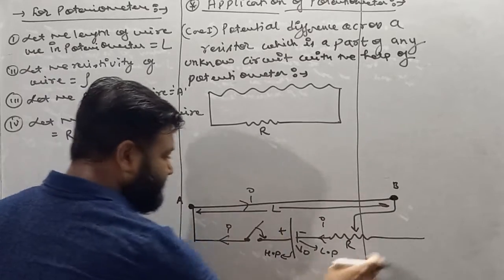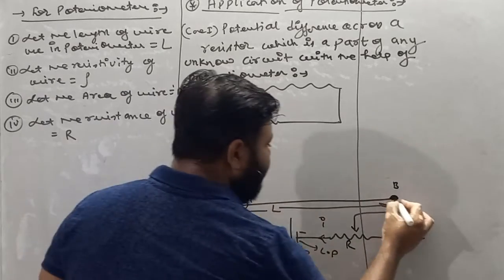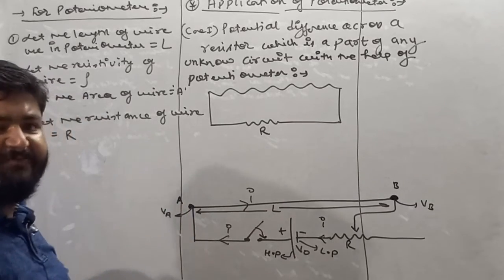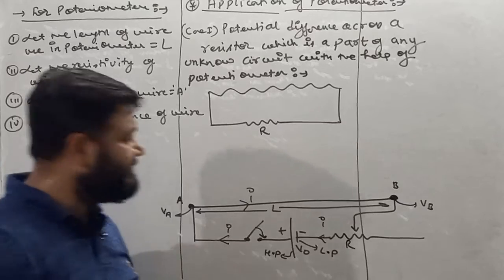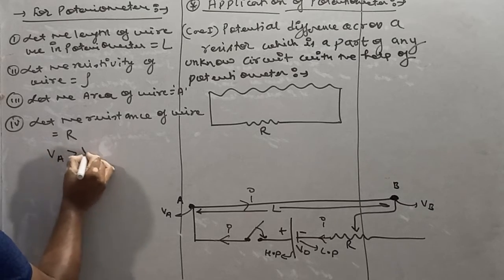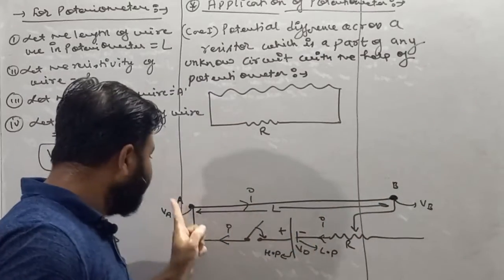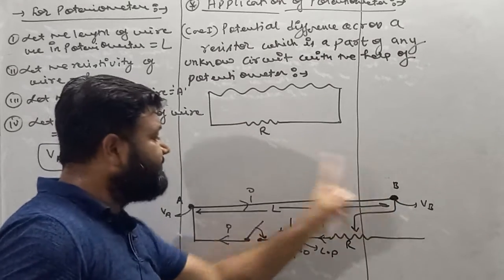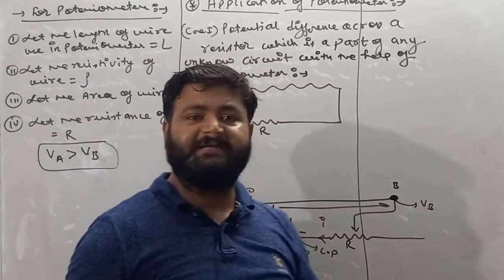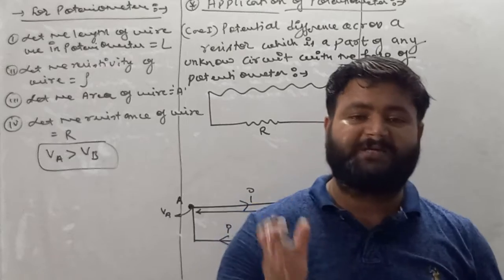So in this circuit, my dear student, current starts flowing, and if the potential of point A is VA and the potential of point B is VB, then VA must be greater than VB, because A is connected with higher potential and B is connected with lower potential. So we can write VA is greater than VB, and then we can write the potential across the ends of the wire used in the potentiometer is equal to the potential of the battery, because the net potential across any circuit is equal to the potential of the battery.